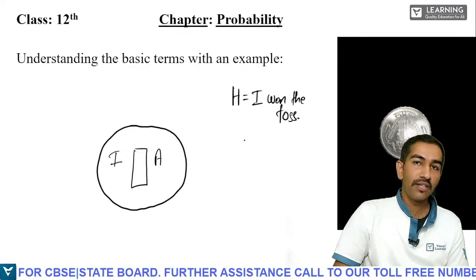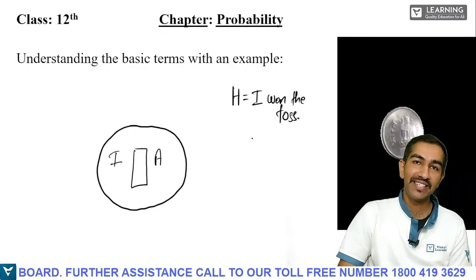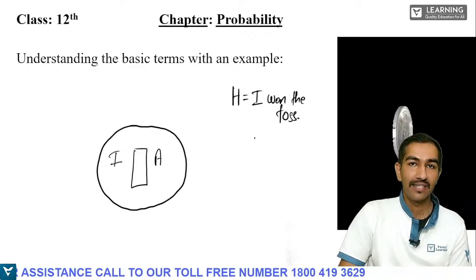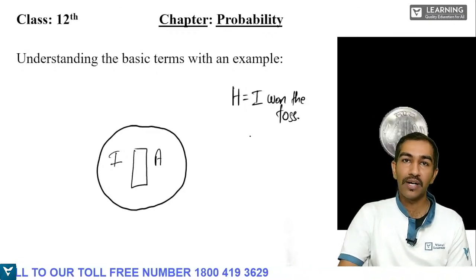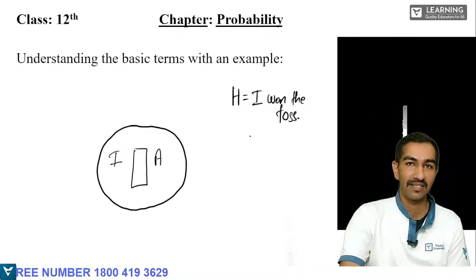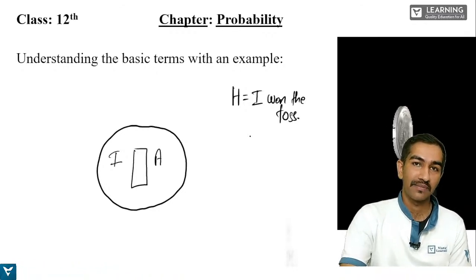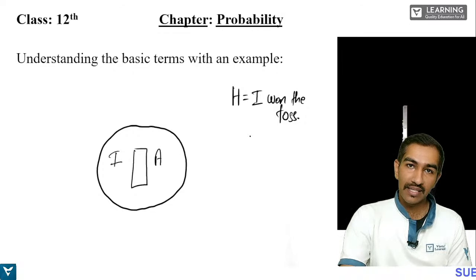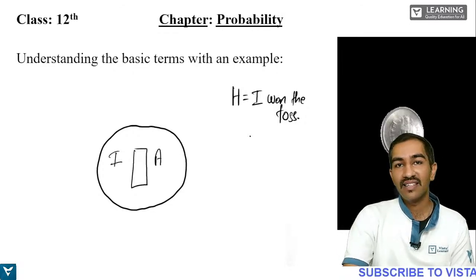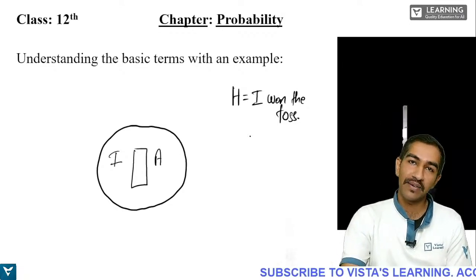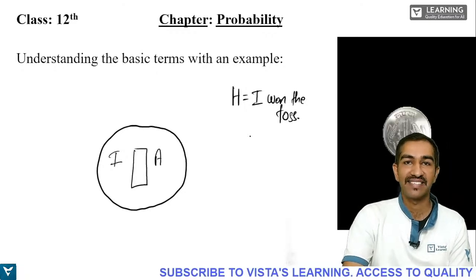Once India has won the toss, what can they do? They can either elect to field or to bat. So there is an advantage of a choice in the sport. If you win the toss, you will be rewarded with the choice: either you can field or you can bat.